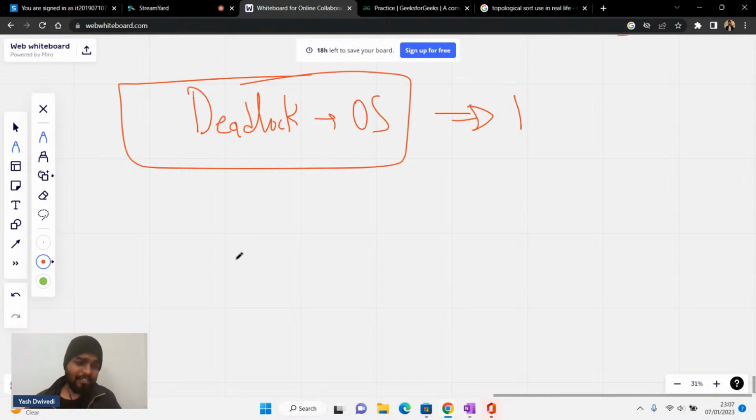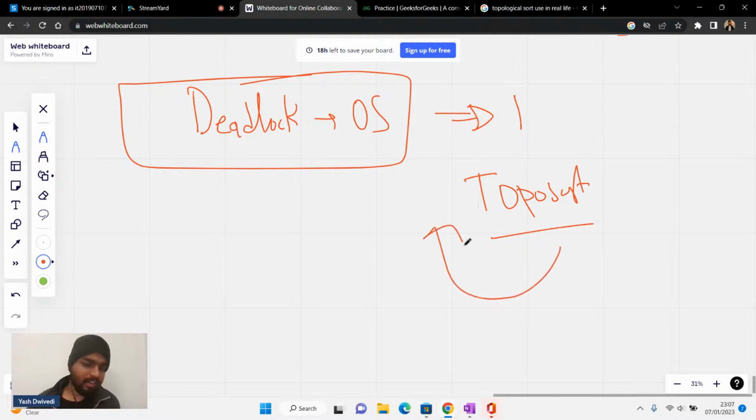Whenever you have to do some kind of reverse engineering, or to be simple, whenever you have to find that if this task had to be done, then after that this task was done, this task was done. If you want to identify those things, that is where topo sort comes into play. Okay, so that is the thing.